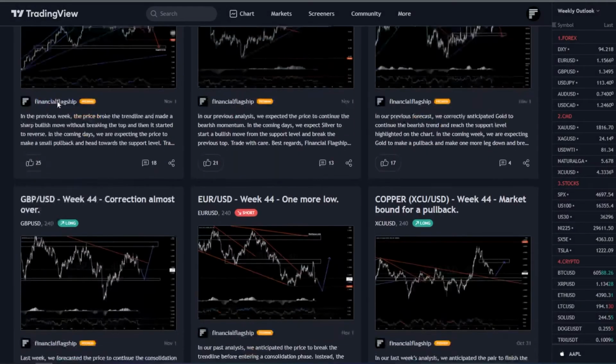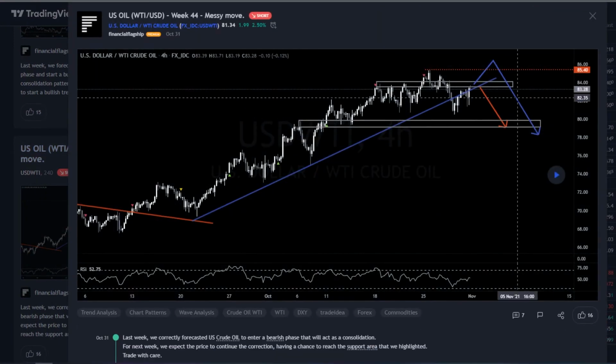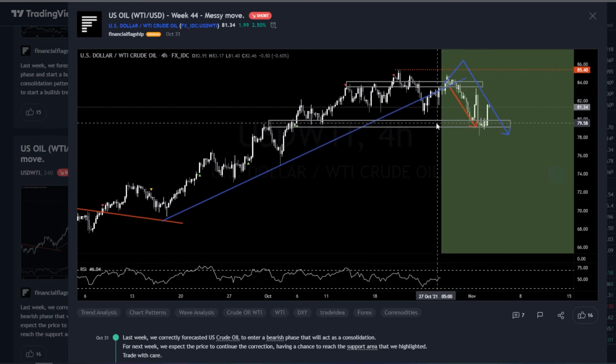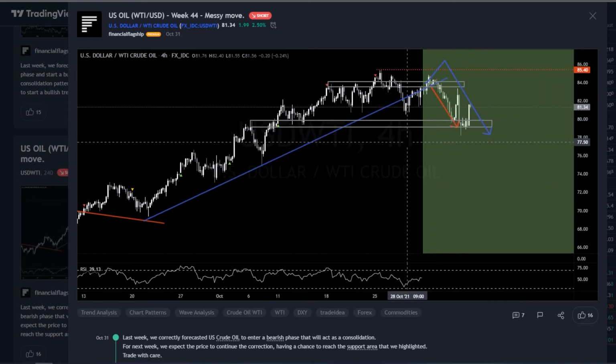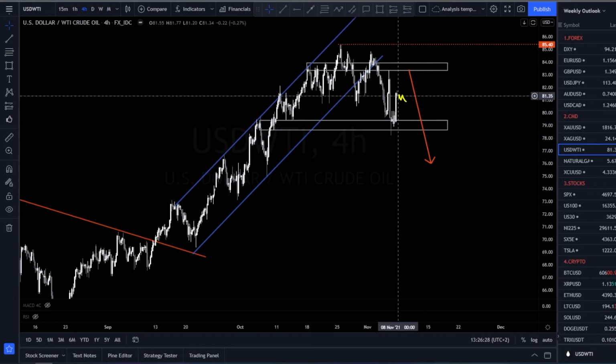Let's move on to US oil. In our previous forecast, we expected the price to start a corrective pattern and reach the support level. So far so good. We reached the support. And for next week, we are expecting the price to slowly increase towards this resistance level and fall one more time and break this low as well as the support.